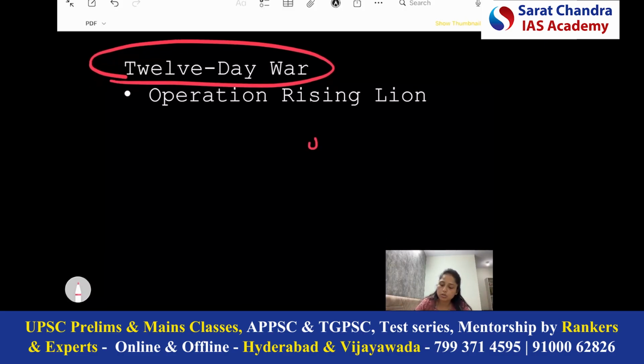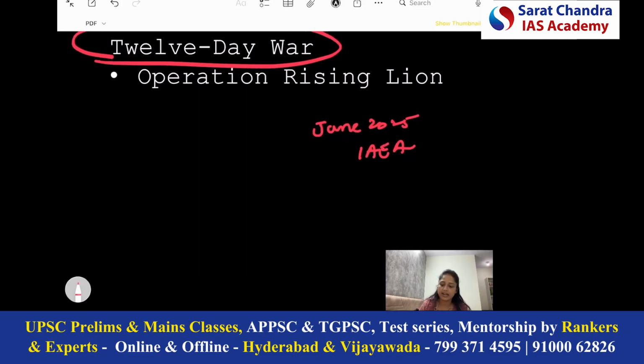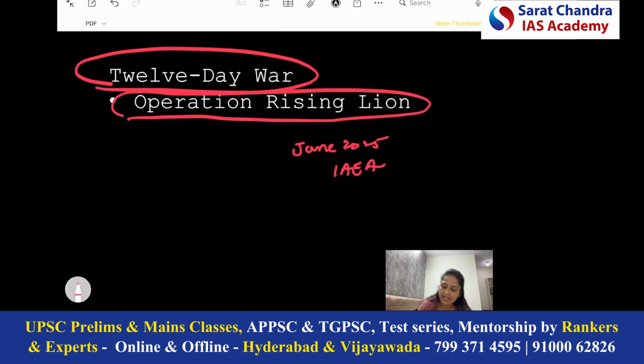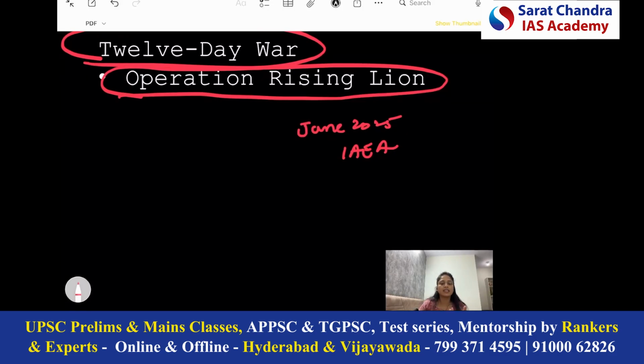So what happened was, in June 2025, the IAEA, that means the International Atomic Energy Agency, declared that Iran was non-compliant with the 2015 agreement, the JCPOA. Since the IAEA declared that, Israel believed that since Iran is increasing its nuclear enrichment, at any time it can do a nuclear attack. So in this fear, what did Israel do? Israel launched Operation Rising Lion. So who launched this operation? Israel. Why did it launch? Because it feared that since Iran is increasing its nuclear enrichment, it can attack us anytime.